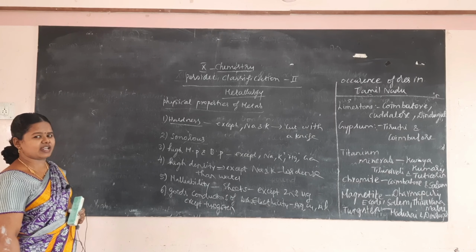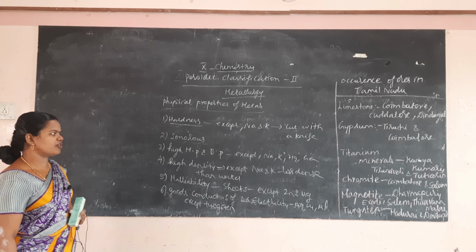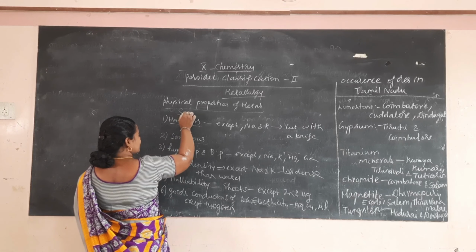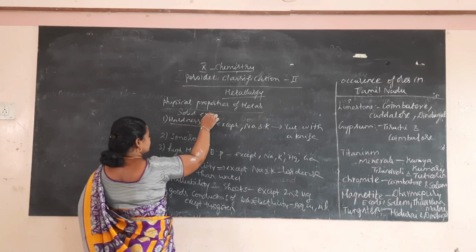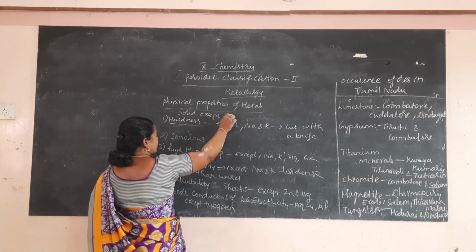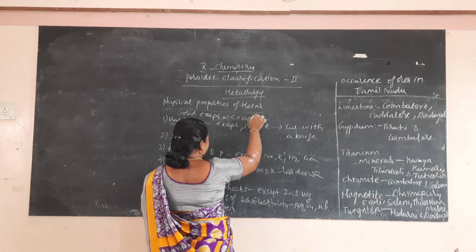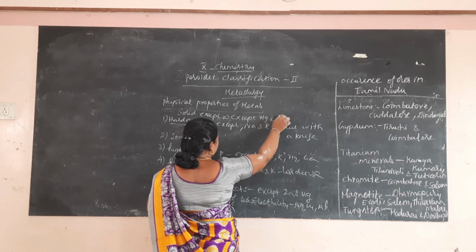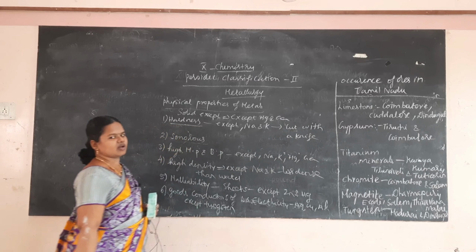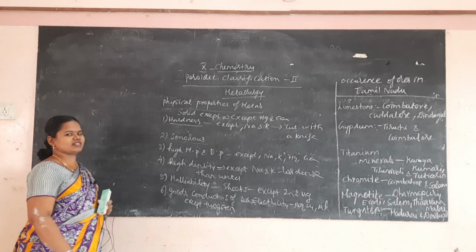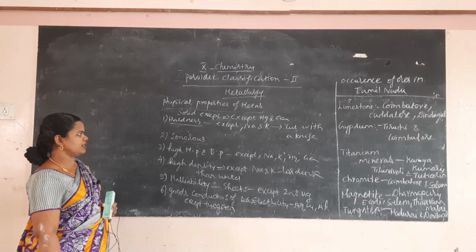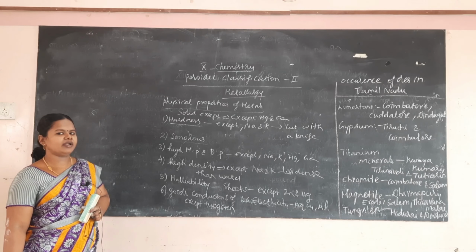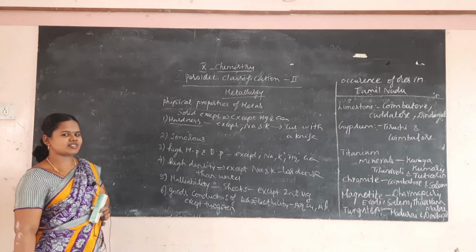What is the physical state? Most metals are solid. They are all solid except mercury and gallium. Metals are all solids. So these are the physical properties of metals. Now chemical properties of metals.